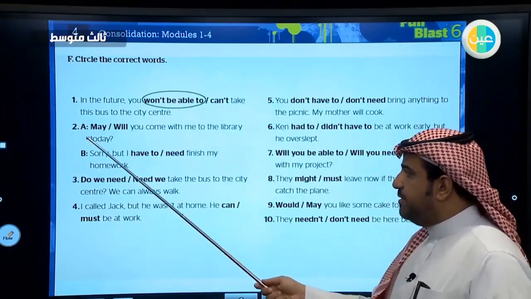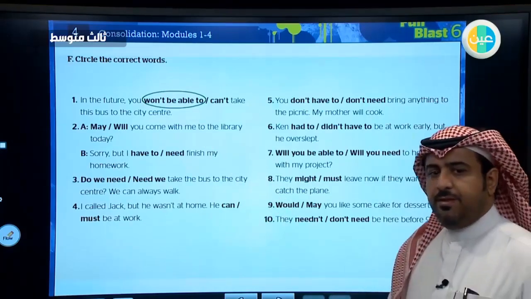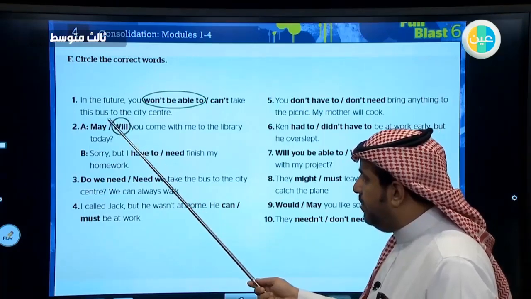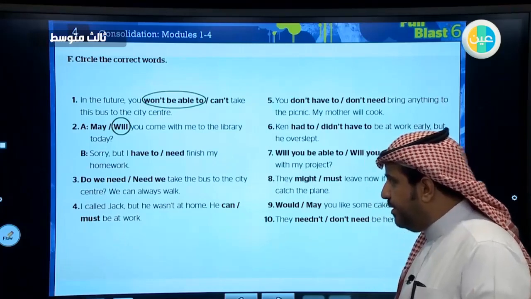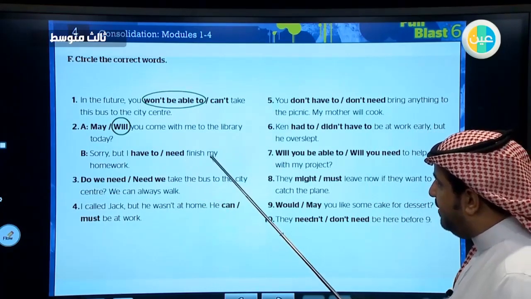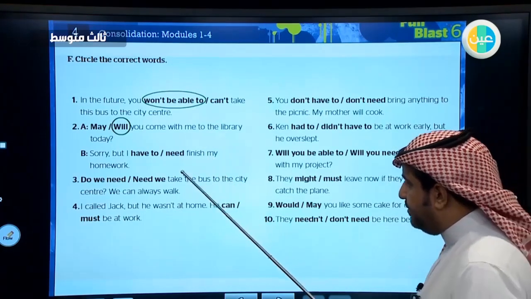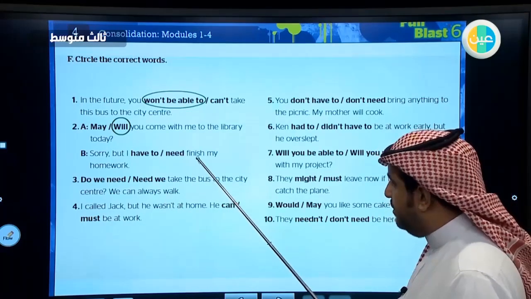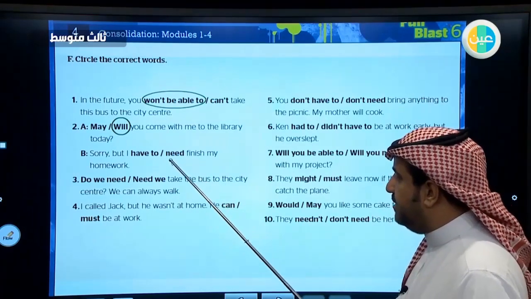Excellent. Number 2, may you come or will you come with me? As we have you here, I will use will. Yes, I use will and would. Can or could with you. Excellent. B, sorry, but I have to finish or I need finish. In this situation, you know that need should be followed by to. We don't have to here. So need is not correct in this situation.